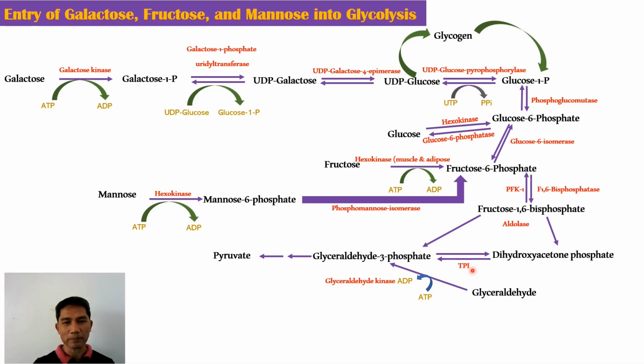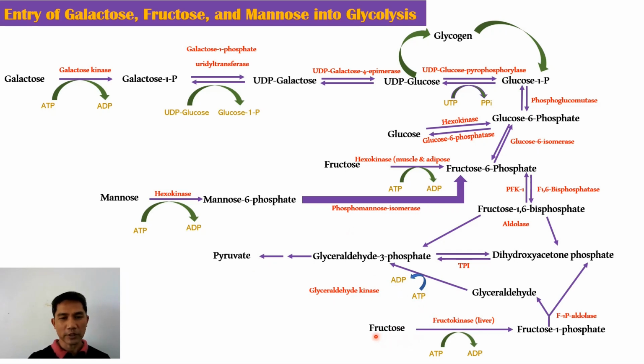This TPI is the triose phosphate isomerase, and we know that this enzyme catalyzes a reversible reaction. This glyceraldehyde 3-phosphate will eventually become pyruvate along the process of glycolysis.